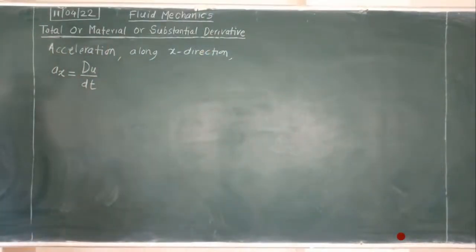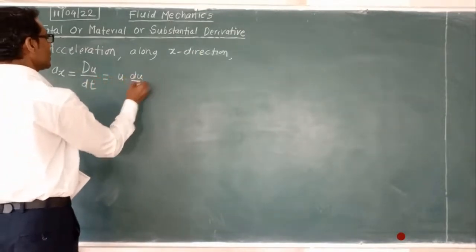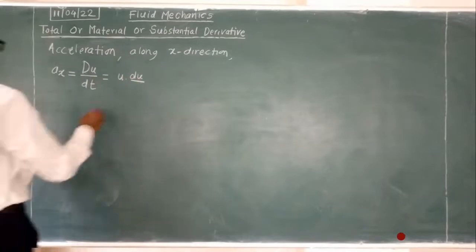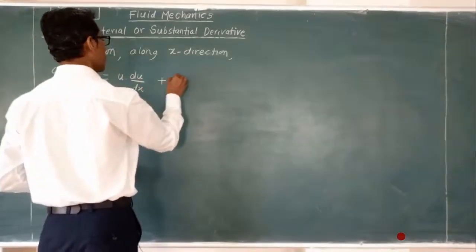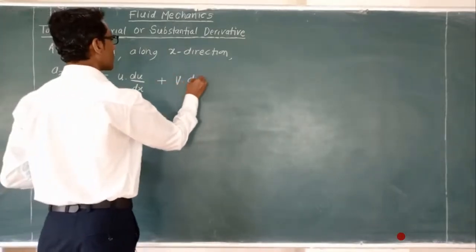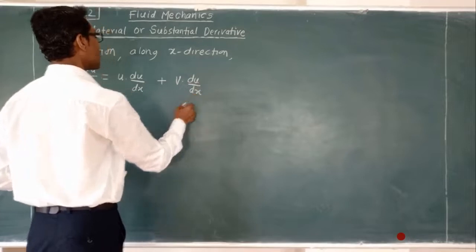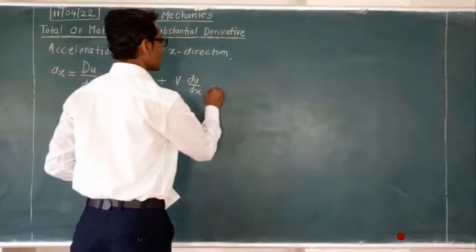Now we can write the equation as we have seen in the last session on the flow description method. It is written as u into the change in the x direction, that is ∂/∂x, plus v, plus w.